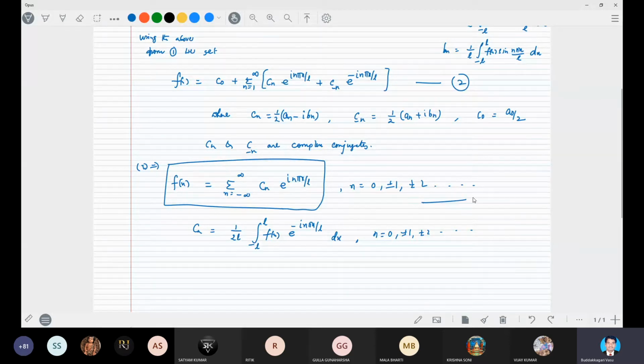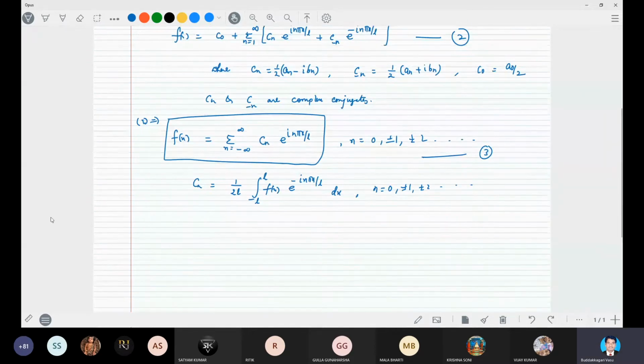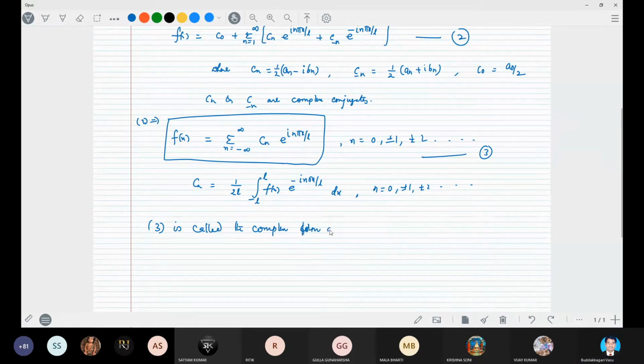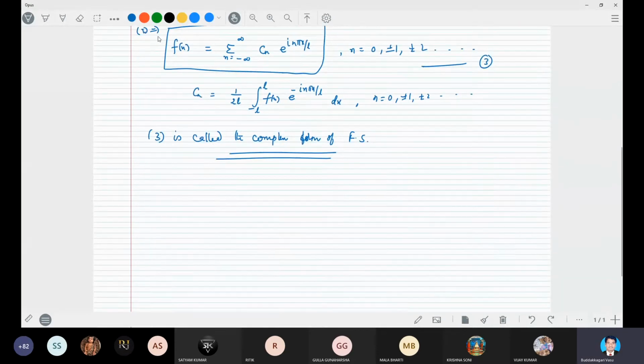This one is called the complex form of Fourier series. Very important. Okay, and here one must understand very clearly: the complex form of Fourier series.